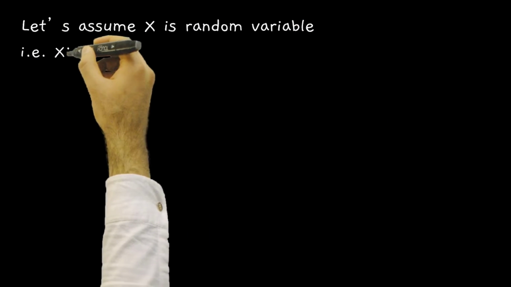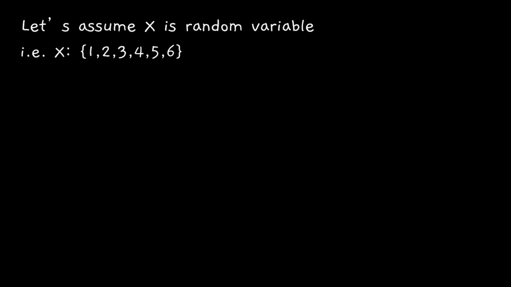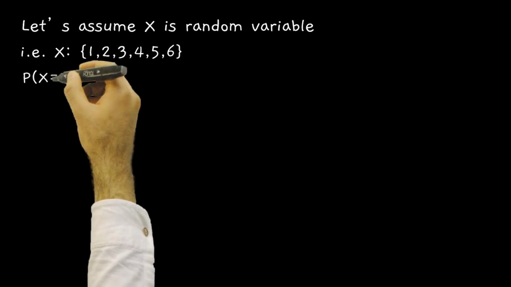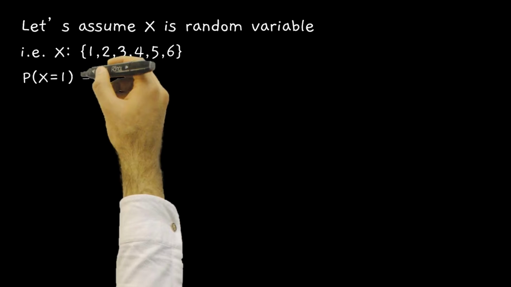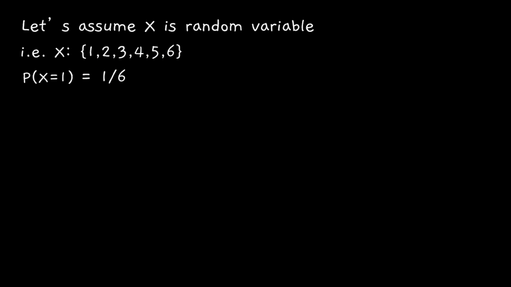Let's understand some more notations. Let's take an example of rolling of a dice. Let's assume x is my random variable which can take any values of 1, 2, 3, 4, 5, 6. What is the probability that x is equal to 1? Since all these events are equally probable, there are 6 events and all are equiprobable. So the probability that x is equal to 1 is 1 by 6.